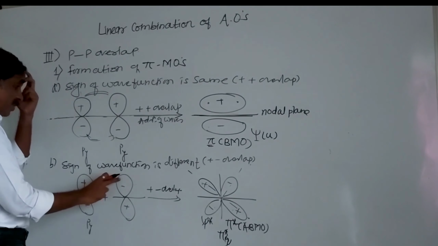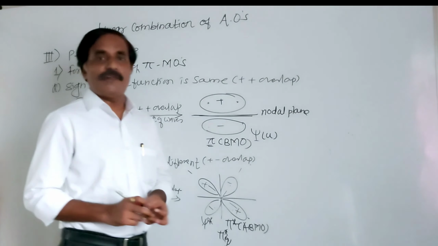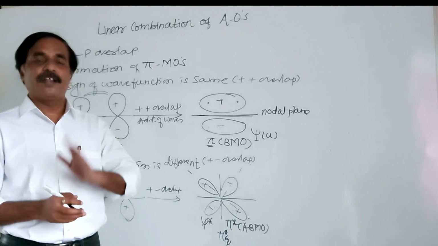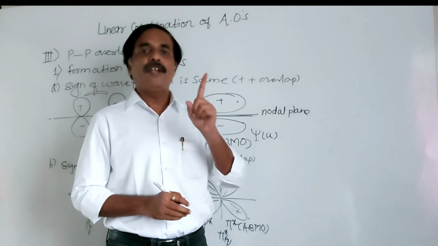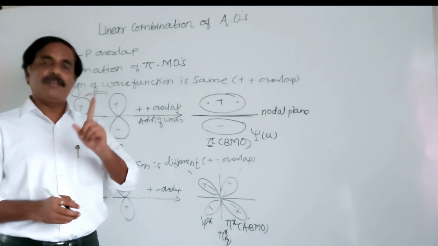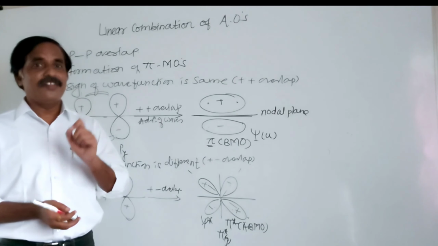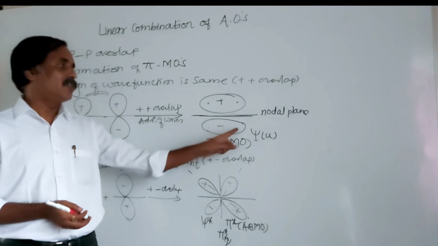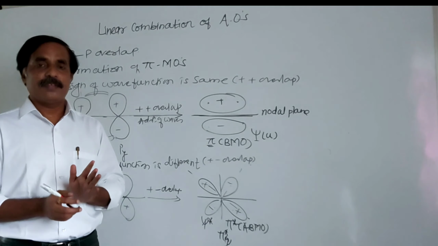Here the sign is different, and there is subtraction of waves, formation of what? Anti-bonding molecular orbital. Remember, in case of SS overlapping, the bonding molecular orbital is symmetrical, the anti-bonding molecular orbital is unsymmetrical. In case of SP overlapping, both the bonding and anti-bonding molecular orbitals are symmetrical. In case of PP, when sigma molecular orbitals form, the bonding molecular orbital is symmetrical and the anti-bonding molecular orbital is unsymmetrical. But when pi molecular orbitals form, the bonding molecular orbital is unsymmetrical and the anti-bonding molecular orbital is symmetrical. Is it clear?